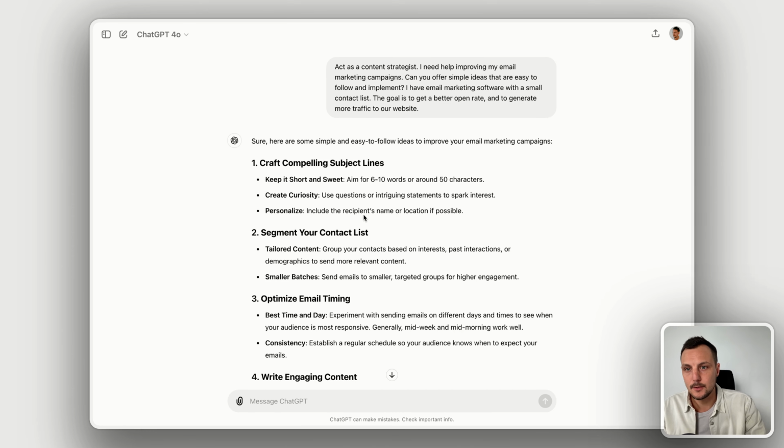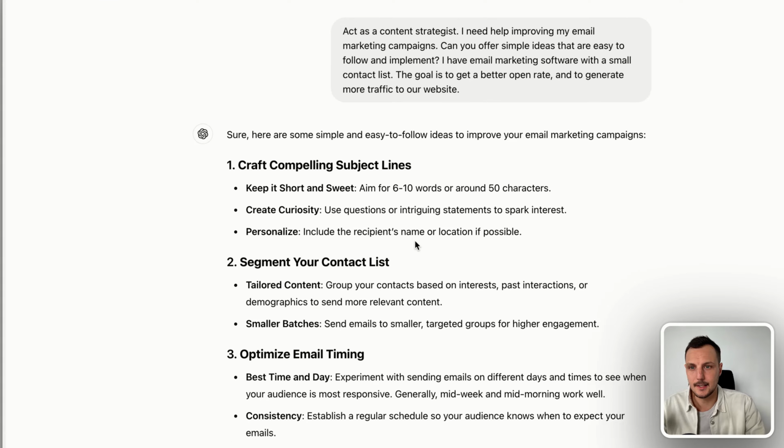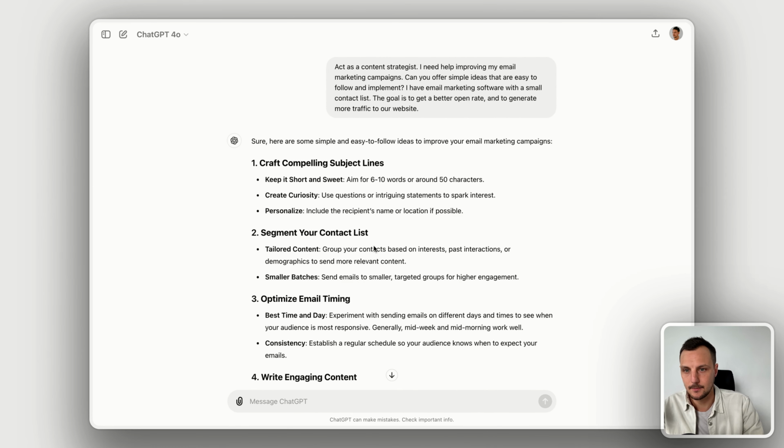Now, as we run this prompt, you'll see that I'm receiving very practical advice exactly like we asked, and it's even categorized under clear headings. Keep in mind that in this prompt, unlike our previous videos, I did not even specify a specific source for ChatGPT to draw information from. Here we are purely relying on AI's existing knowledge about the topic of email marketing, and this looks pretty good.